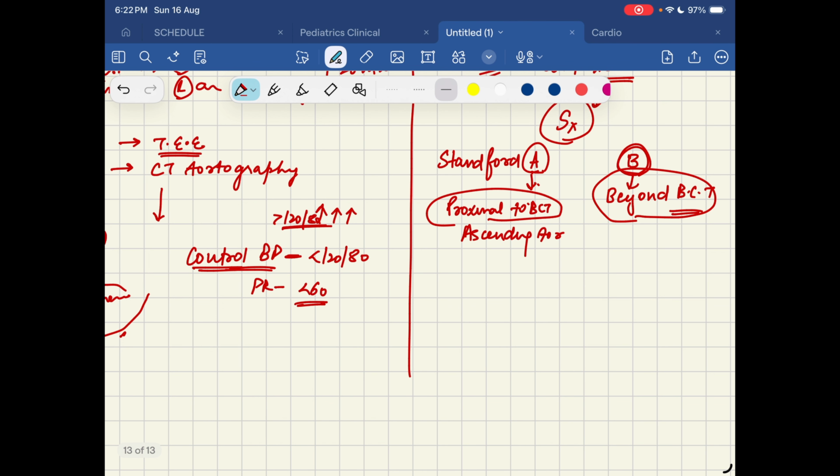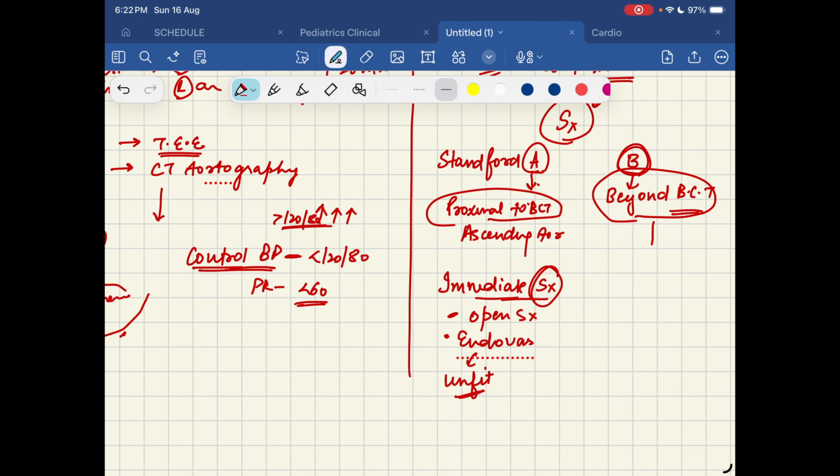And in cases of Stanford A, we definitely need emergency immediate surgery. We cannot think whether we need to go for surgery or not. We have to go for immediate surgery, and that too open surgery, or endovascular if the patient is unfit. But in case of Stanford B, we only do surgery if there are three conditions. Number one, if the aorta size is more than 5.5 centimeters; number two, if there is no improvement with conservative management; or three, if there are some end organ complications.